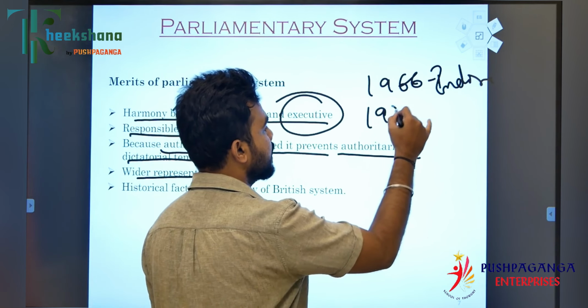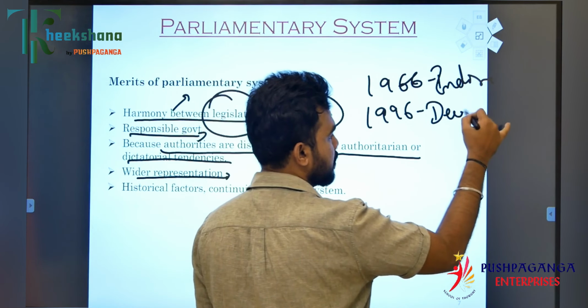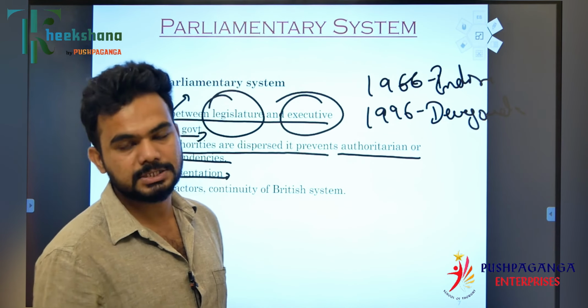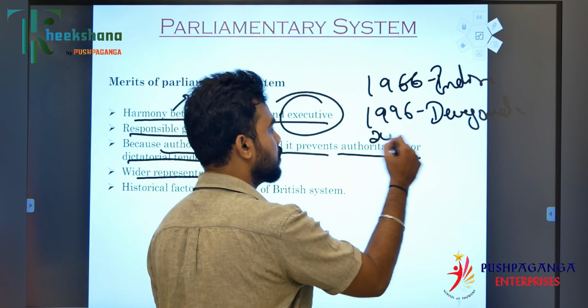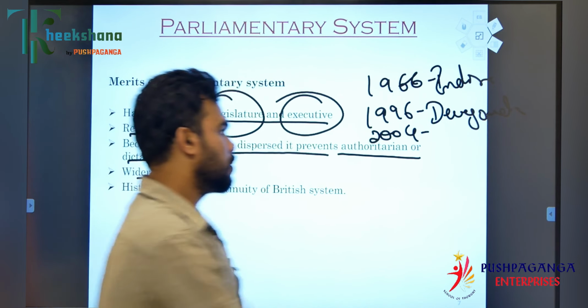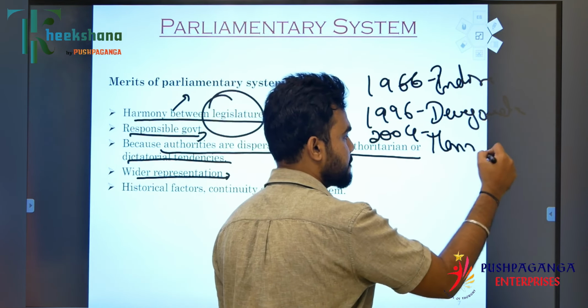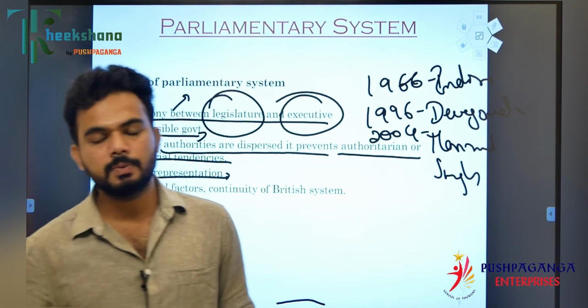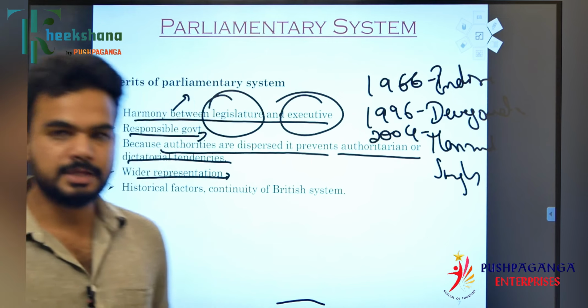In 1996, Deve Gowda became the prime minister when he was a Rajya Sabha member. And again in 2004 and 2009, Manmohan Singh became the prime minister. He was also a member of Rajya Sabha.